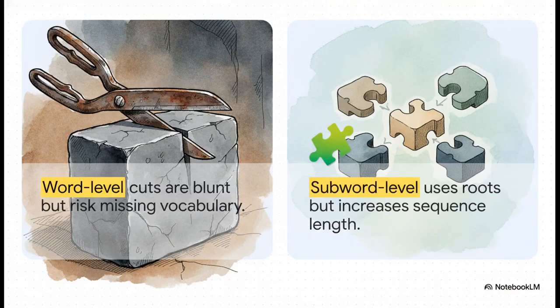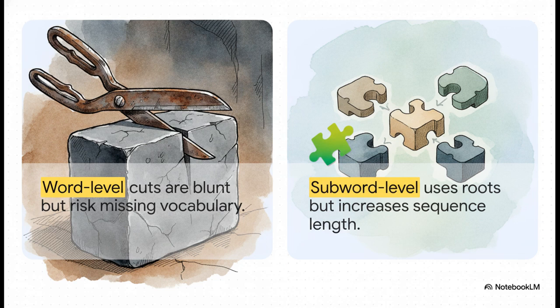Before a model can begin to understand a sentence, it has to break it down into computable, geometric units. We call this tokenization. It's the necessary act of slicing language into digestible fragments that can eventually be mapped to numbers. Now, there are a few ways to make these cuts. Word-level tokenization is basically a blunt force approach. It cuts the text strictly word by word.